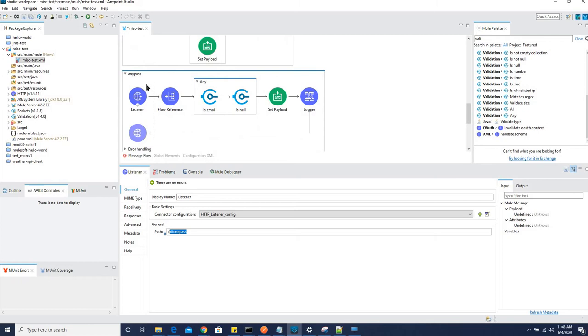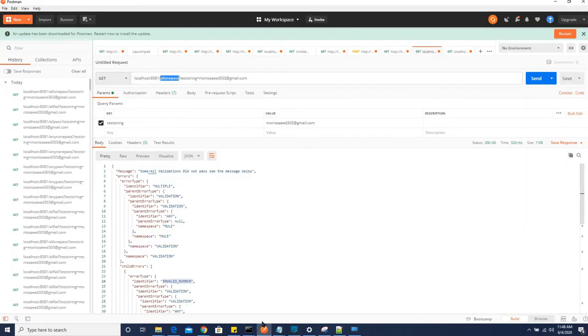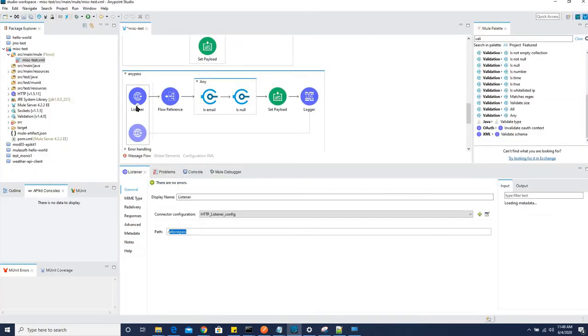So if we are going in any pass, we are checking is email or is null. So it will be valid with is email, but it will not be valid with is null. So let us try this one in Postman. So first let us see what's okay. So it has any pass. So let us change the URL for our request.